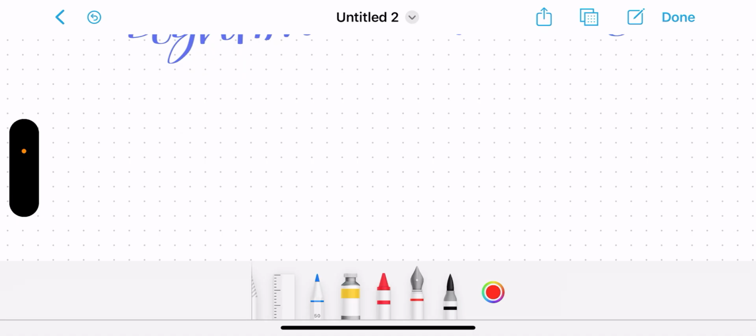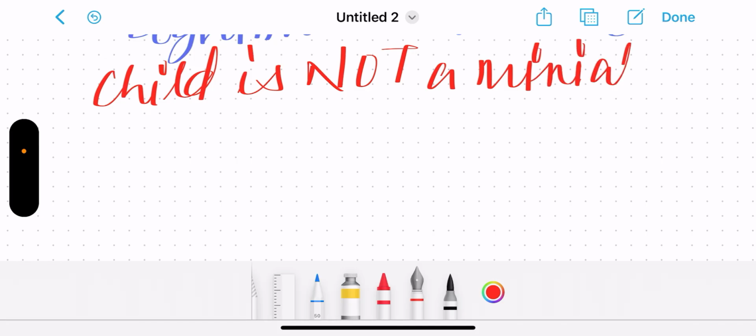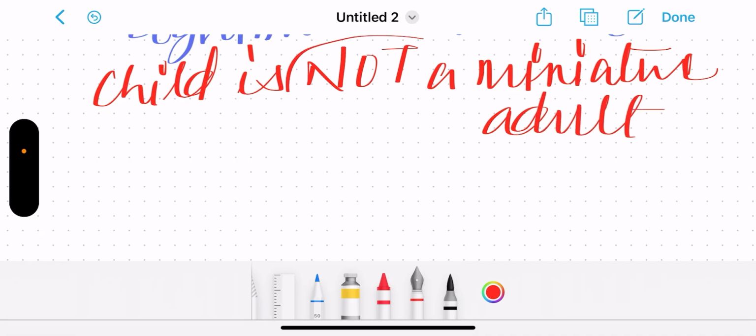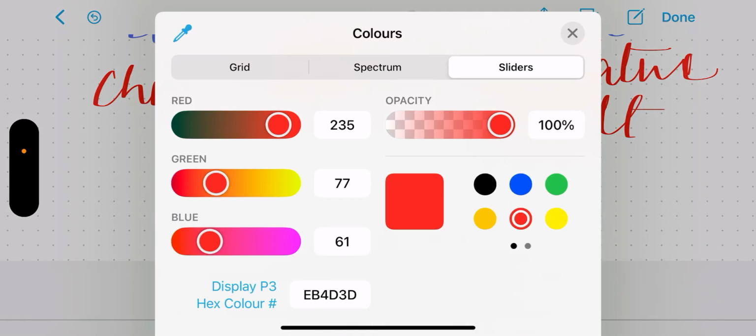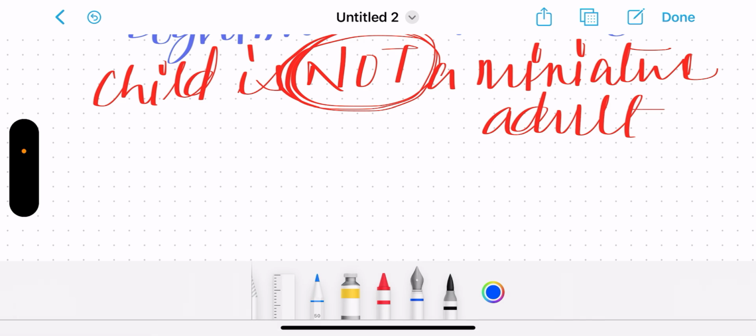We have to understand one thing, that a child is not a miniature adult. And being said that, a pediatric group has certain different aspects. What are the aspects that they differ from an adult body?